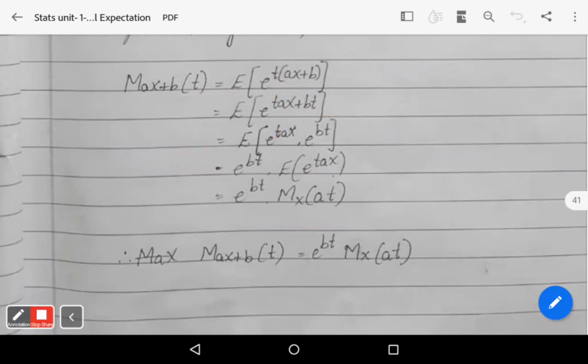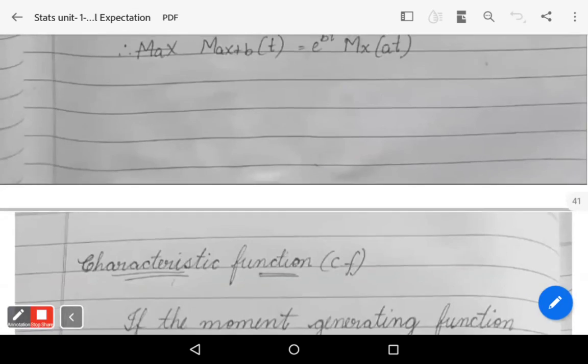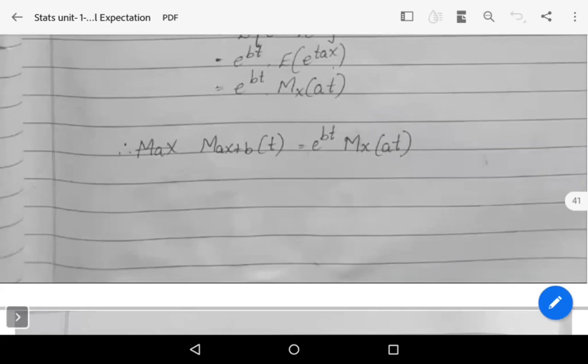These are the properties of the moment generating function, and I wish you all the best. Keep learning, and remember that MGF is one of the very important definitions for your end semester examination, and the properties are also important.